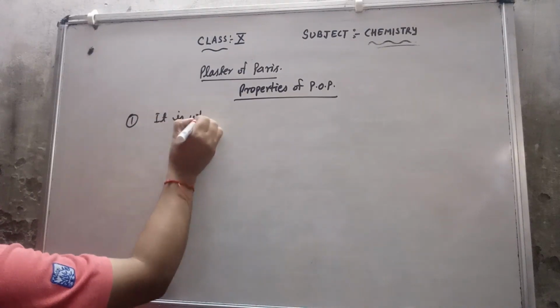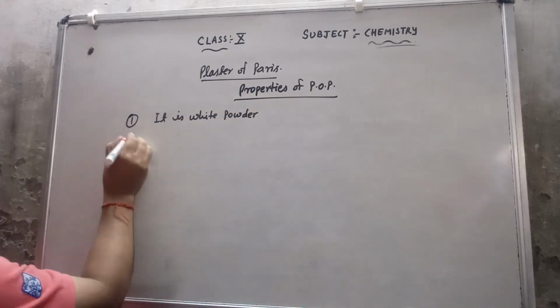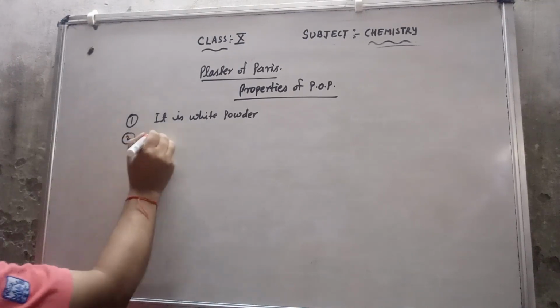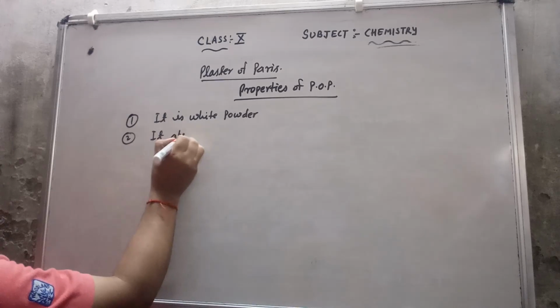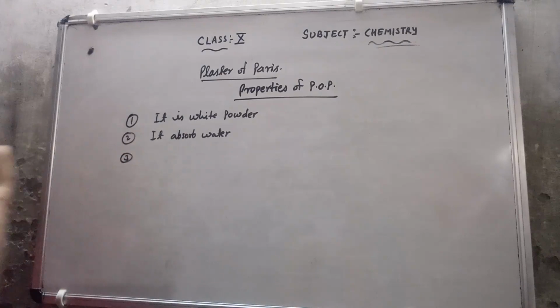The second property is that it absorbs water with evolution of heat. Simply I can say that it absorbs water. The third property is that when it mixes with water, it forms a paste which sets into a hard mass. This is called setting of plaster of Paris.